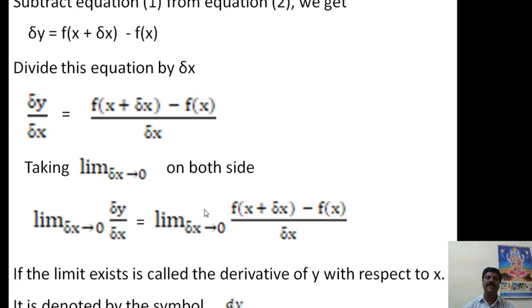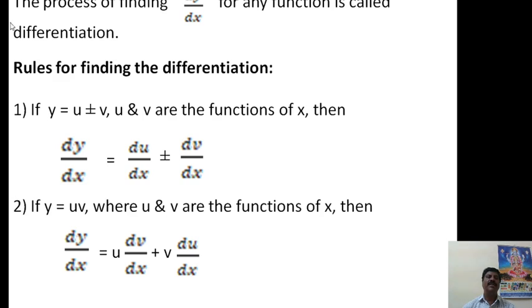If the limit exists, this is how it is defined in a systematic manner as differentiation. Letting y equal f of x, we change x by a small value and take the limit. If the limit exists, you get some value, and it is called the derivative of y with respect to x, denoted by the symbol dy by dx. The process of finding dy by dx for any function is called differentiation.